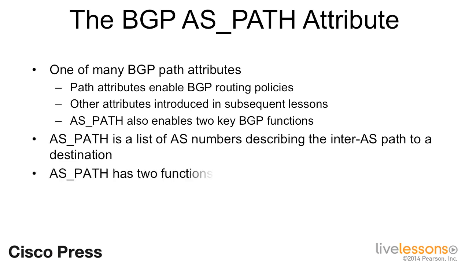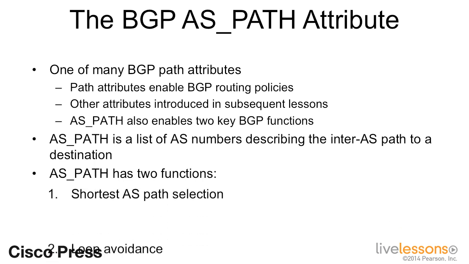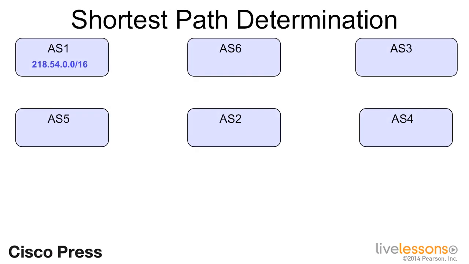The two functions of AS path that are fundamental to the operation of BGP are shortest AS path selection and loop avoidance. Let's look at each of these functions in turn. First, the shortest path determination function.